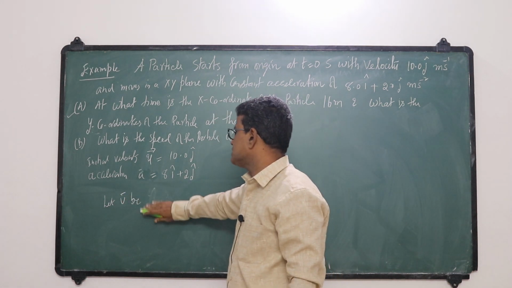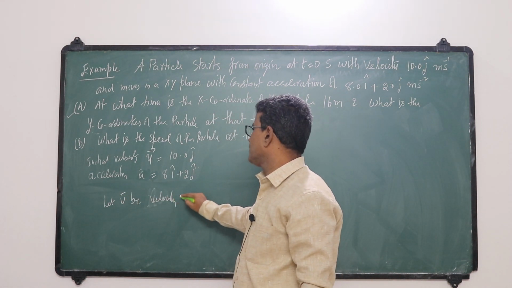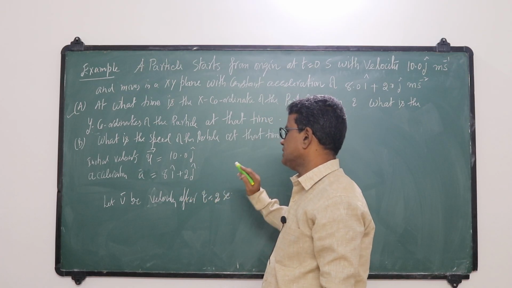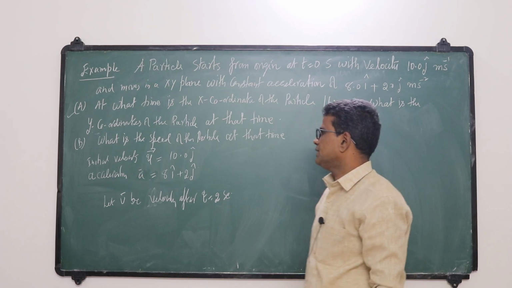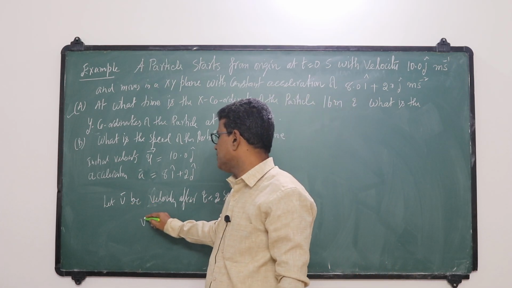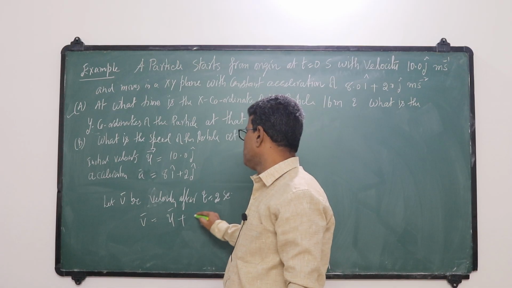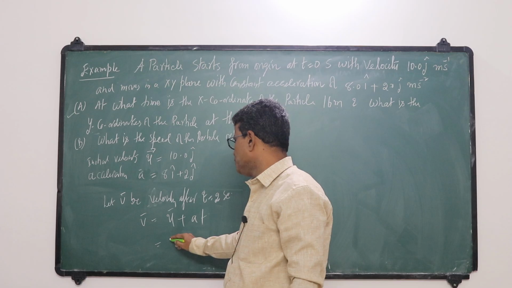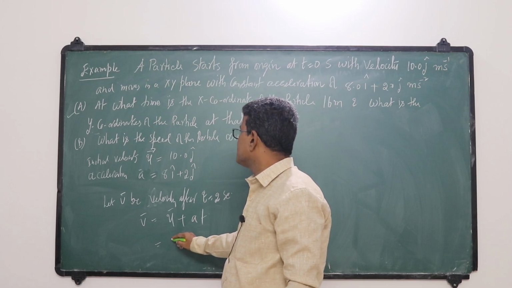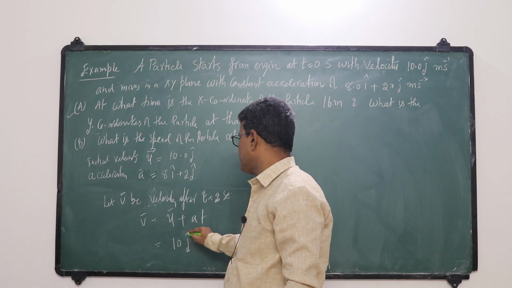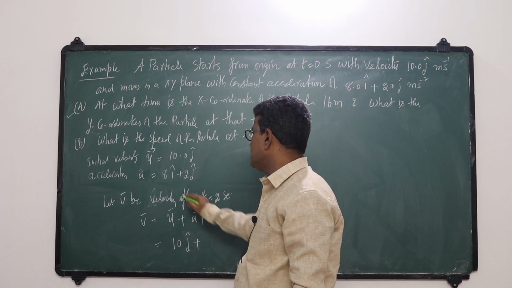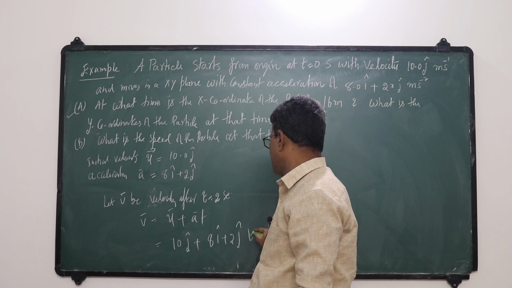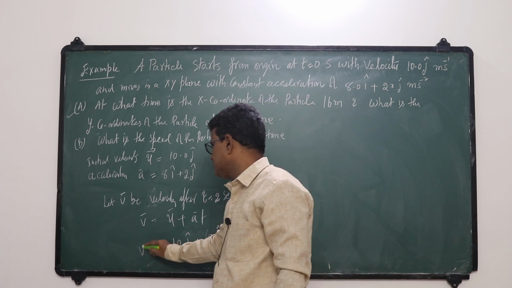Let v bar be the velocity after 2 seconds, t is equal to 2 seconds. After t seconds, the velocity v bar can be written as v is equal to u plus at. So I am applying this formula. V bar is equal to u bar, which is 10 j cap, plus a bar, which is 8 i cap plus 2 j cap, into t.